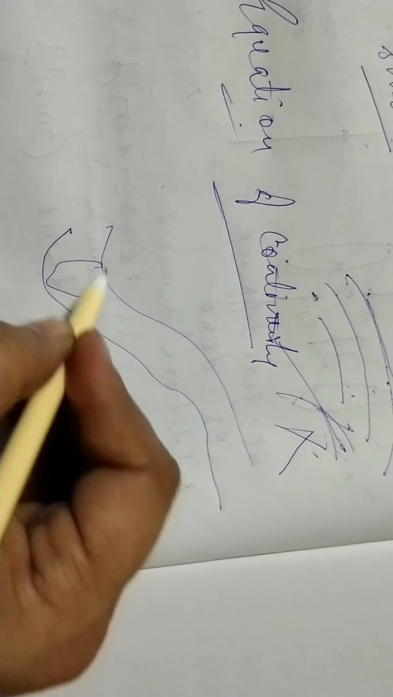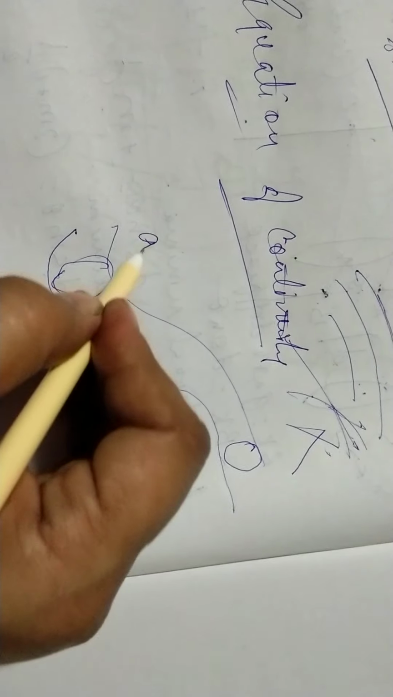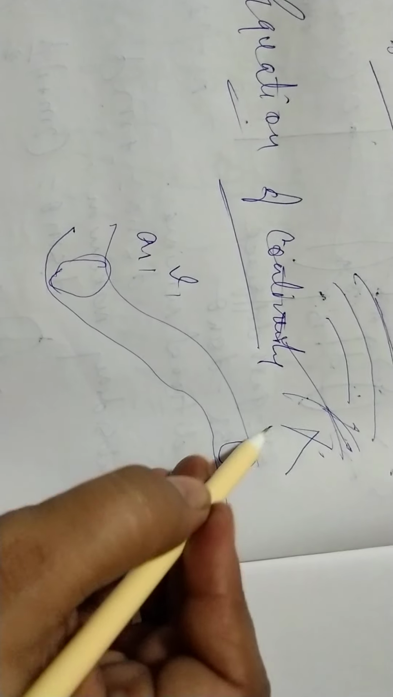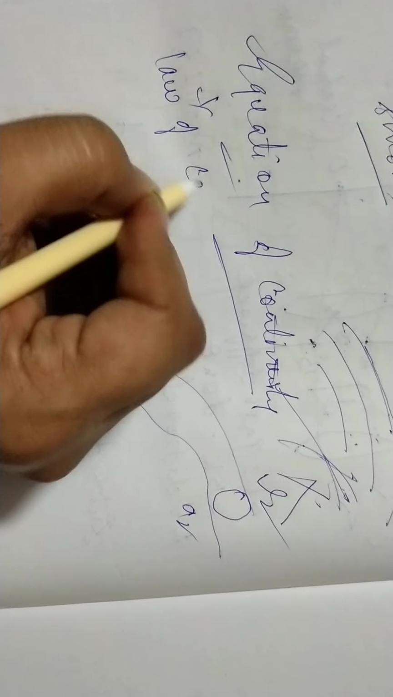So this is the area of cross section here. We take the area of cross section another here. Let us assume this is A1, this is A2, and here the velocity is V1, and here the velocity is V2. So the equation of continuity is based on the law of conservation of mass. It is based on the law of conservation of mass.